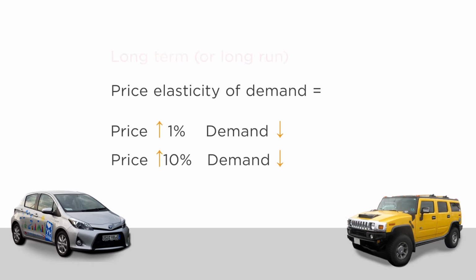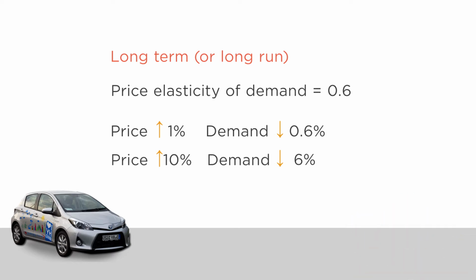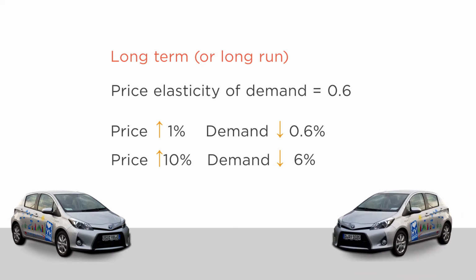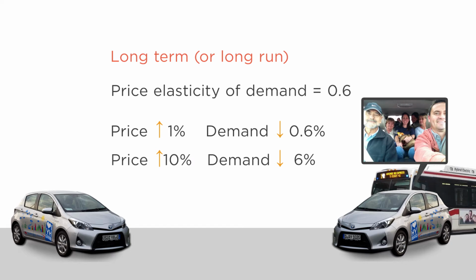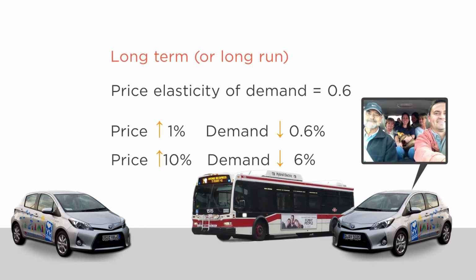Over a longer period of time, however, the price elasticity of demand for gas is estimated to be around 0.6. For every 1% increase in the price of gas, consumption falls by 0.6%. Or put another way, for a 10% increase in price, demand falls by 6%. When people have more time to respond to higher gas prices, they tend to buy more fuel-efficient vehicles, carpool more often, or use public transportation. All of these result in lower demand for gas.